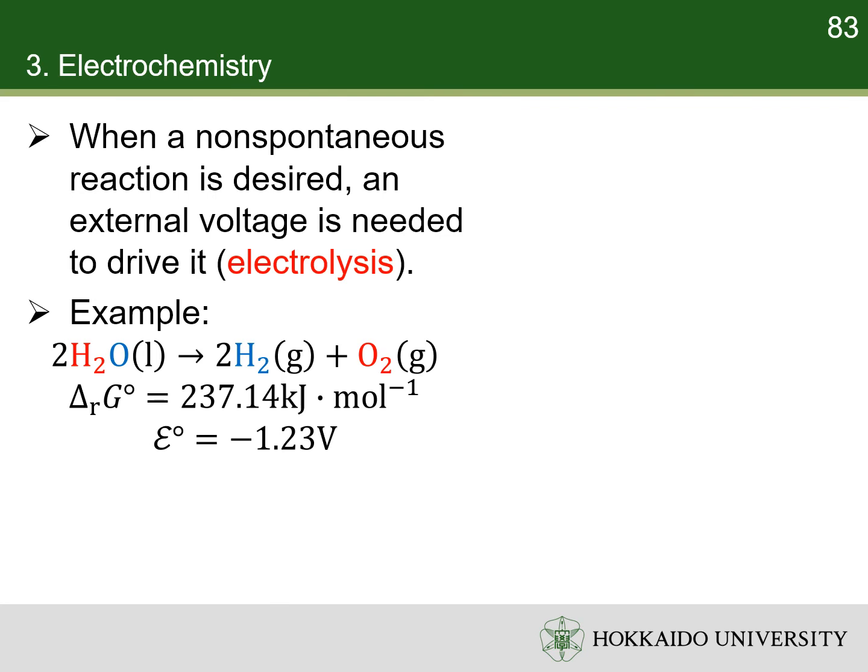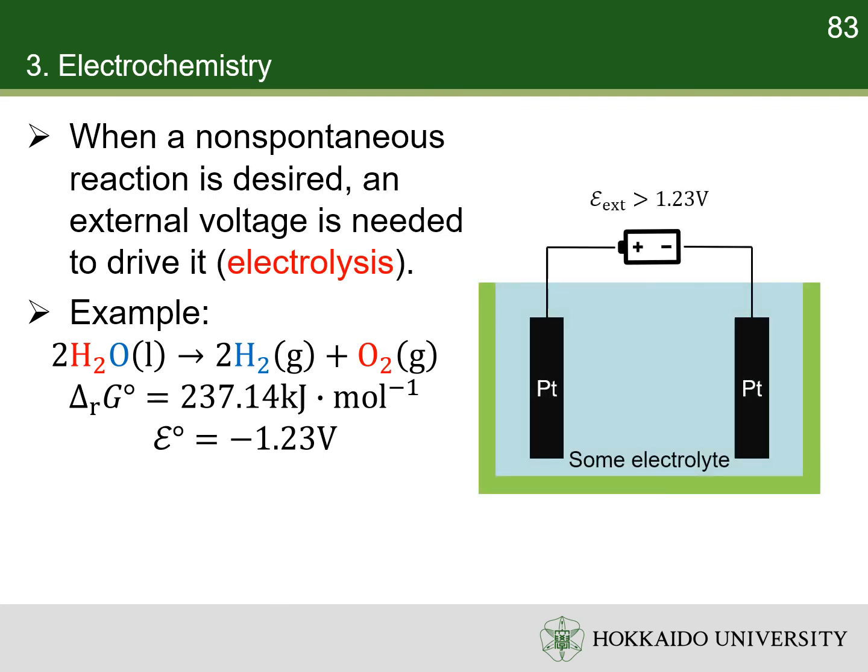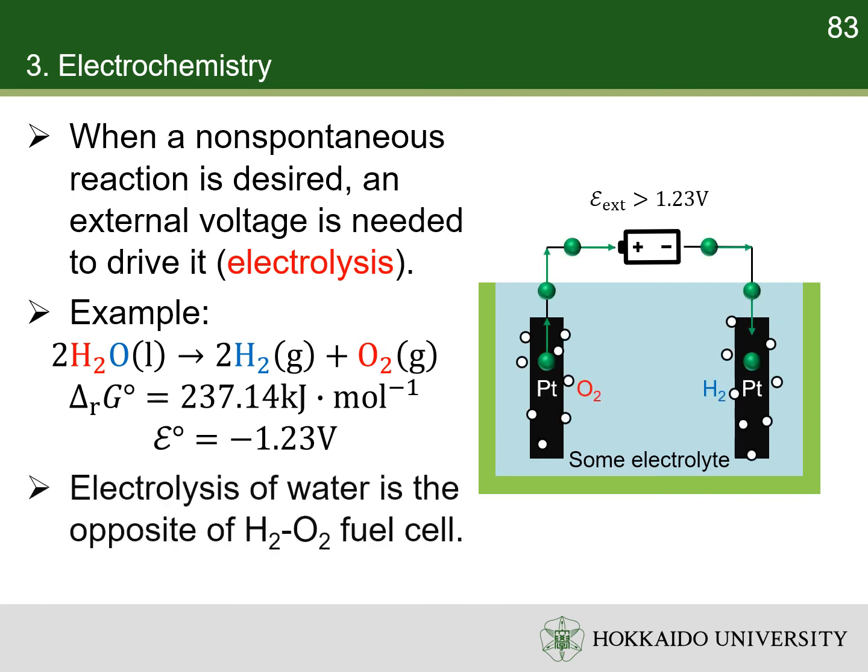The electromotive force of it is the opposite of hydrogen-oxygen fuel cell. To compensate this negative electromotive force, an external electromotive force greater than 1.23 volt is needed. If there is such an electromotive force, the overall electromotive force becomes positive, so that the electrolysis can be started. You can see that the electrolysis of water is just the opposite of hydrogen-oxygen fuel cell.